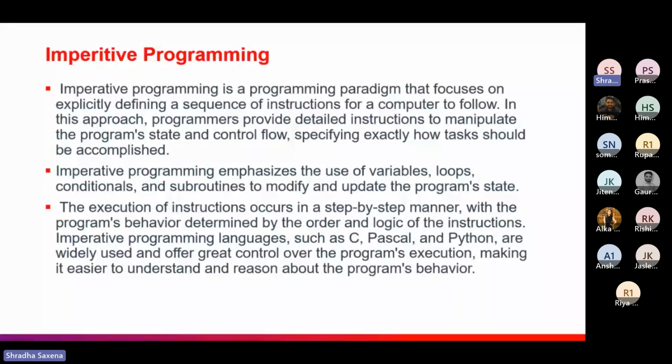So here there are variables, there are loops, and there are routines to modify and update the programs. The execution, as I already said, is step by step, and the whole logic and the whole order of instructions are also written over here. Normal programming languages that use the imperative style are C, Pascal, and Python, which are widely using the imperative programming style of code.